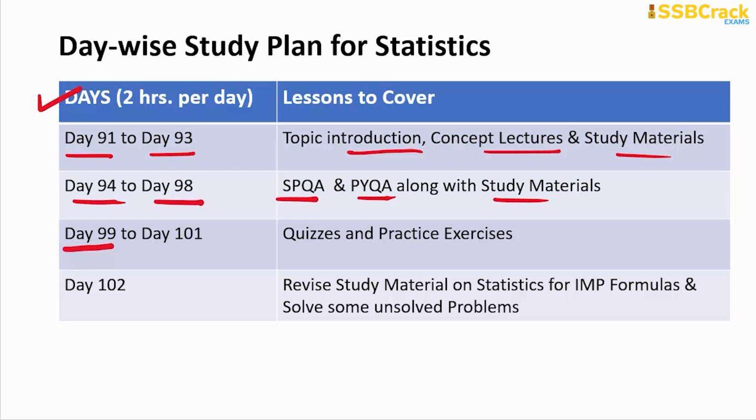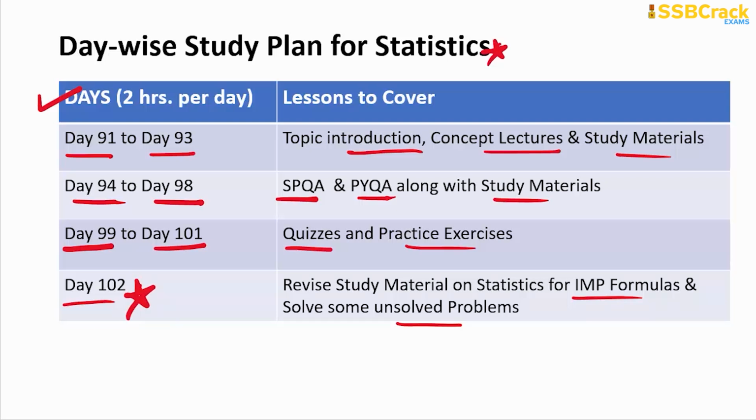From day 99 to day 101, you have to attempt the quizzes and practice exercises on this particular topic, statistics. Then on day 102, you give your time for extra practice, solving some unsolved problems, parallelly referring to the study materials for important results and formulas. Alright, so by day 102, you are done with the preparation of statistics.